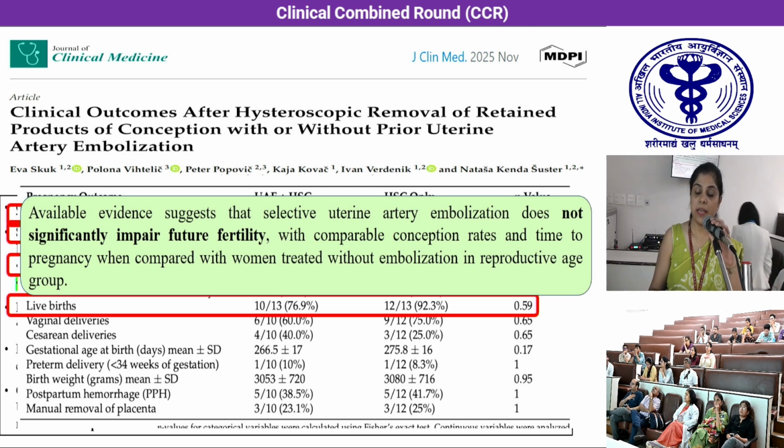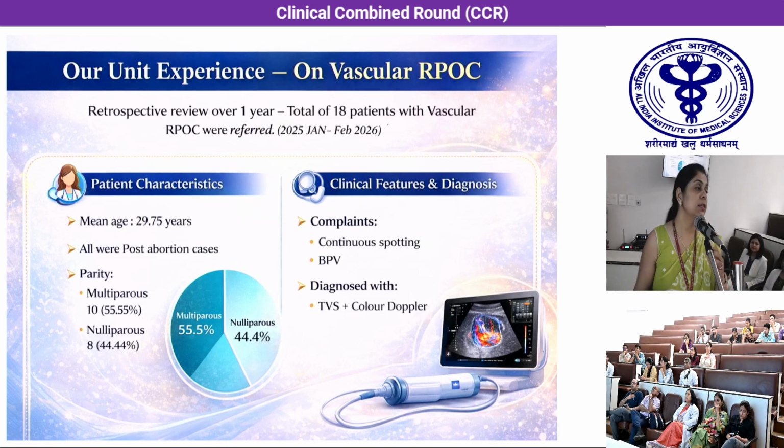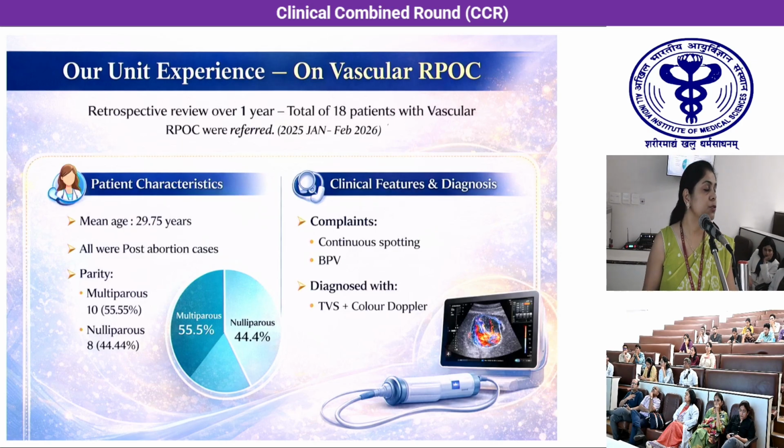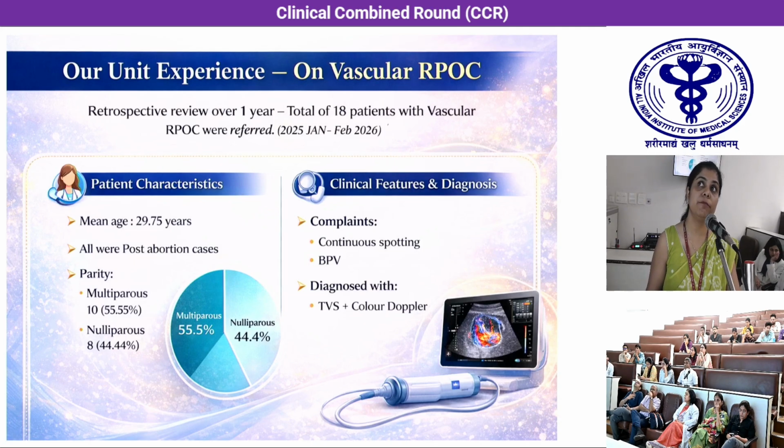Good afternoon, all. As ma'am said, this is a condition we are seeing in rising incidence. So we did a retrospective study in our own unit over a period of 1 year, and we found 18 patients with vascular RPOCs. Their mean age is 29.7 years. All were post-abortion cases. 10 patients were multiparous and the remaining 8 were nulliparous.